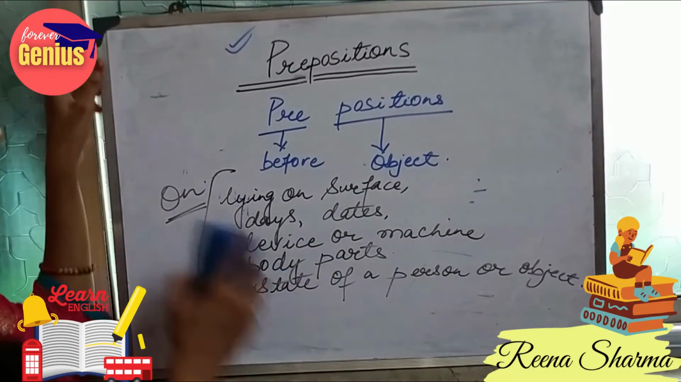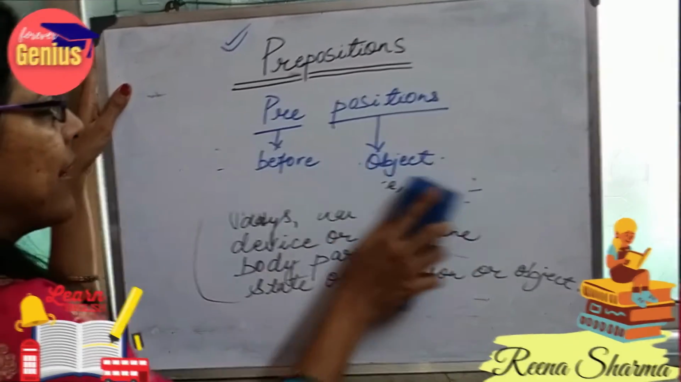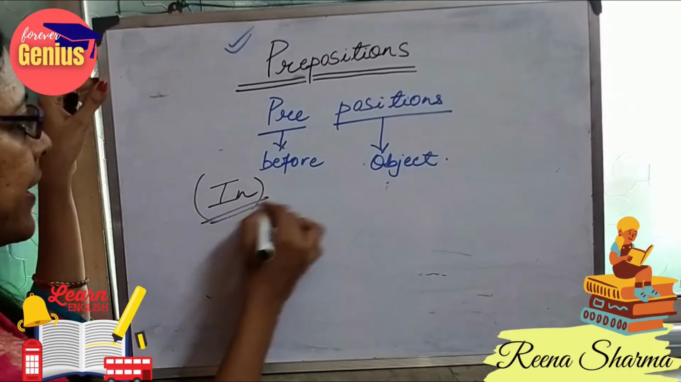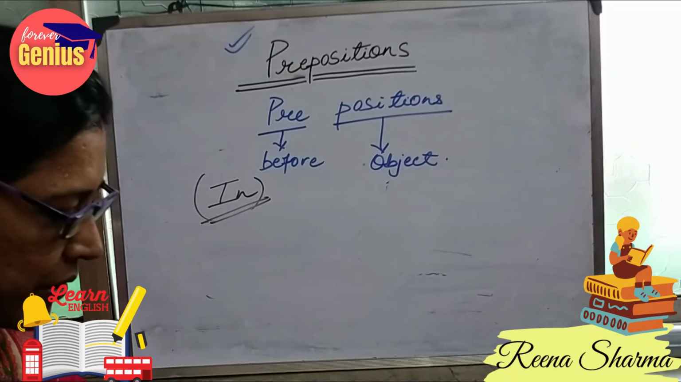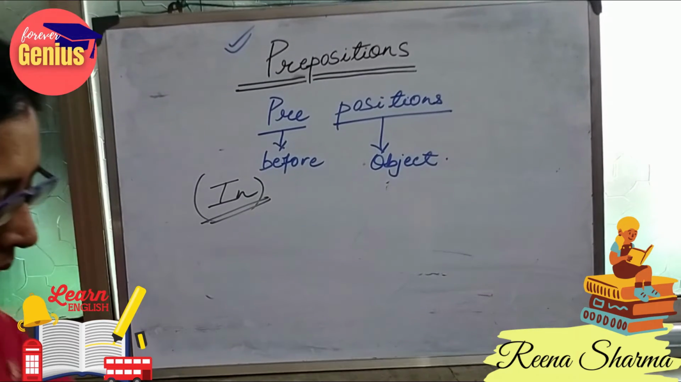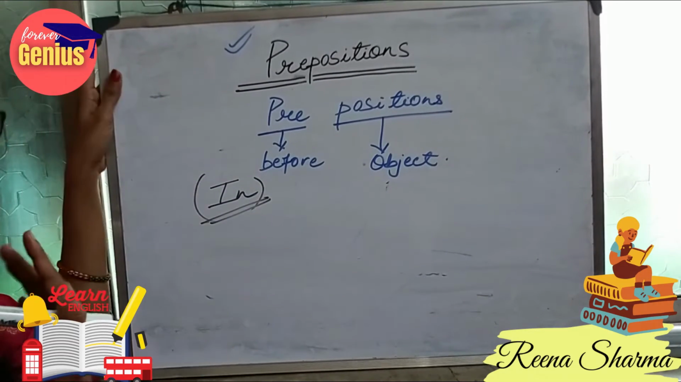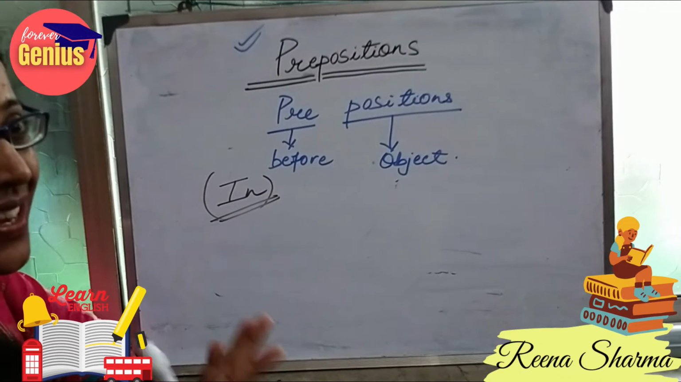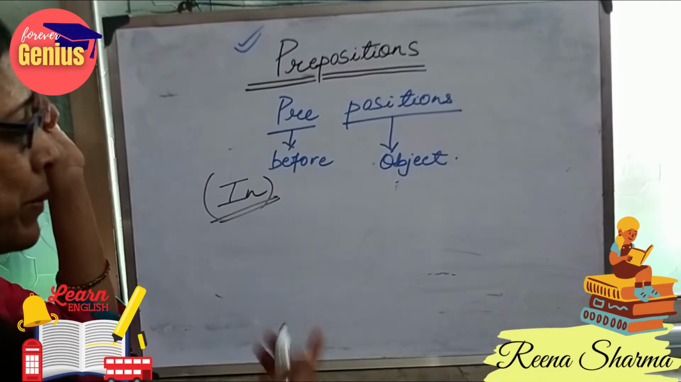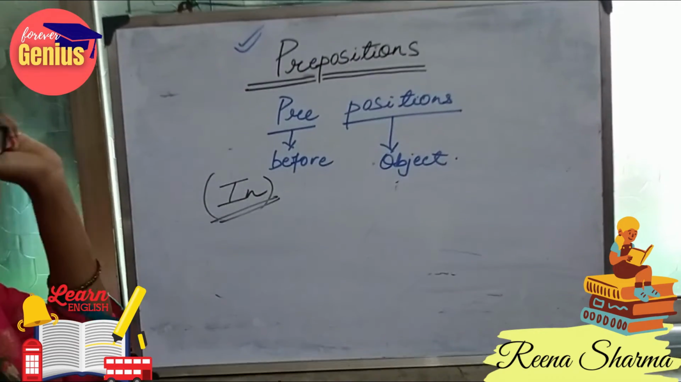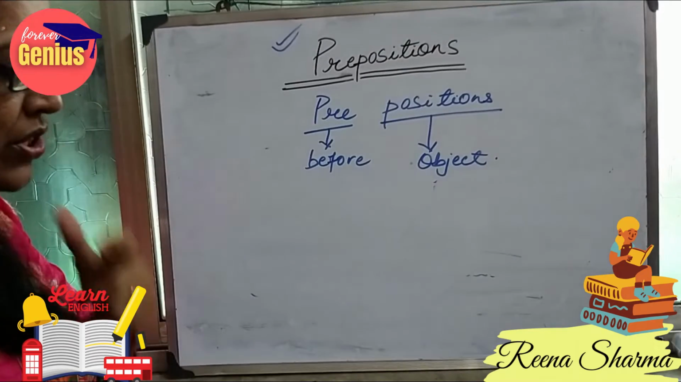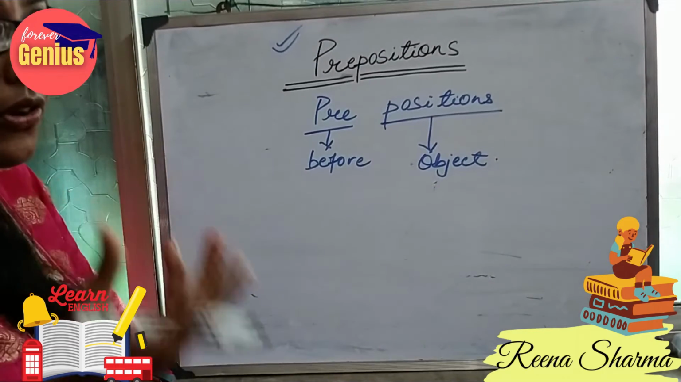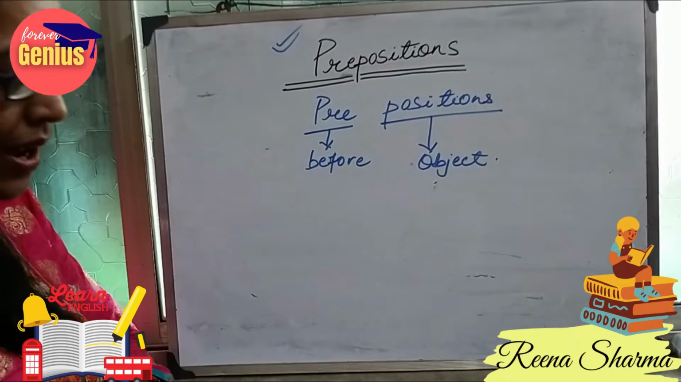Now comes our next word, that is in. When do we use the word in as a preposition? When something is inside, like the bottle is in the bag. So prepositions are words which show the relation between an object and a noun.